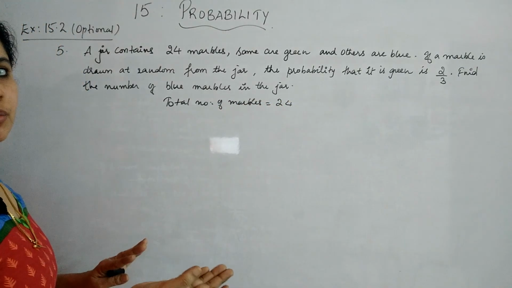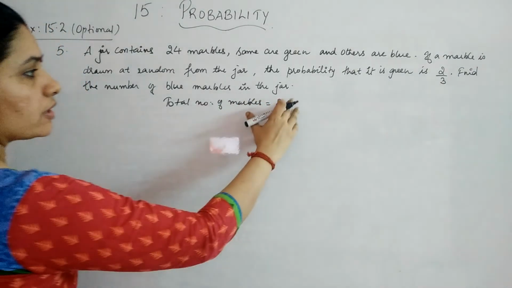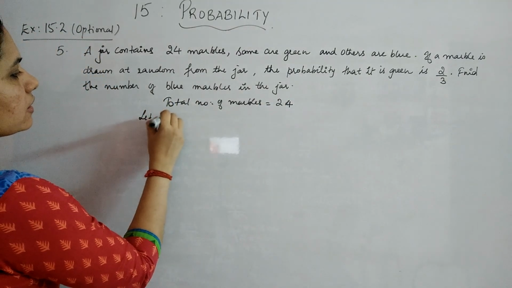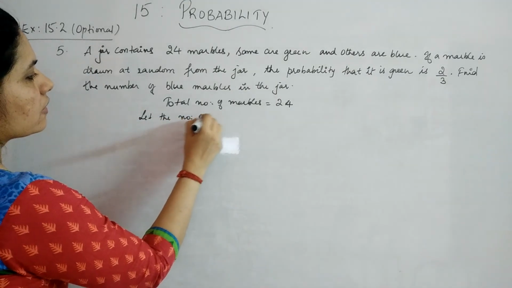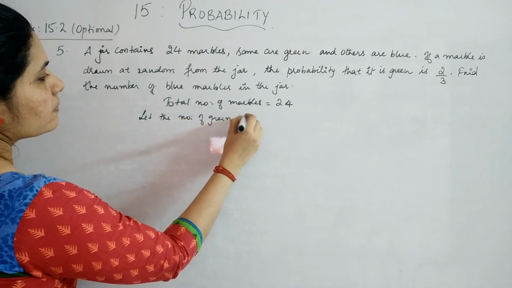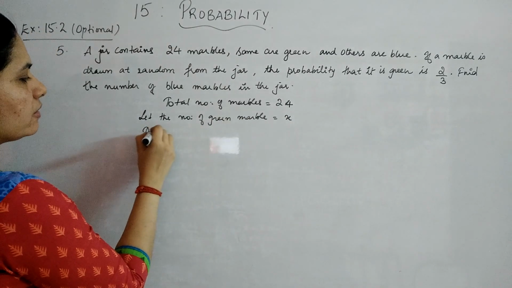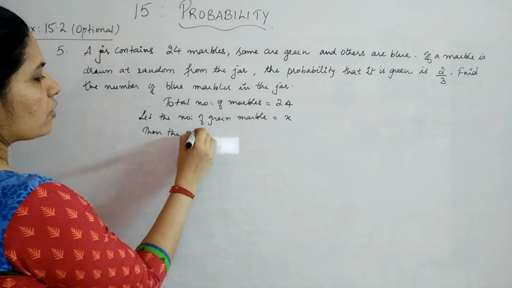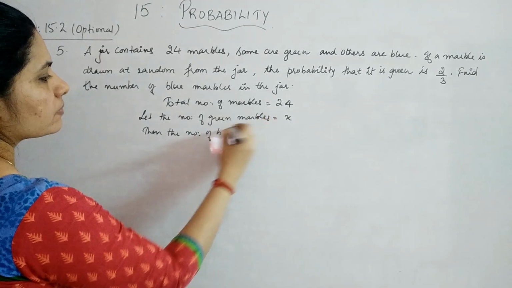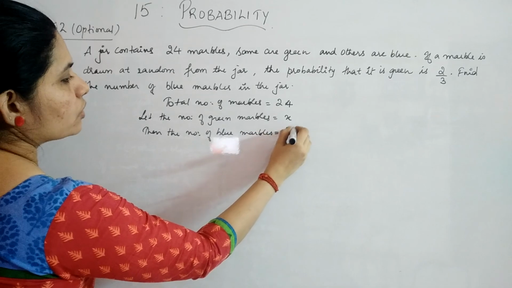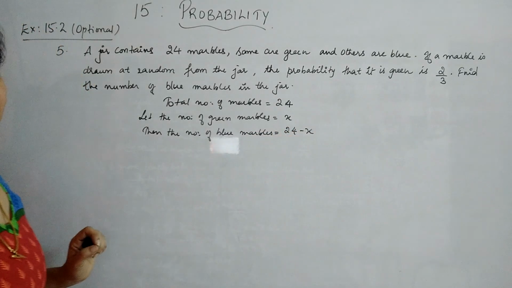Some are green and others are blue, which means we have to assume one of them and the other will be 24 minus that. So let the number of green marbles be x. Then the number of blue marbles will be the total minus x, that is 24 minus x.